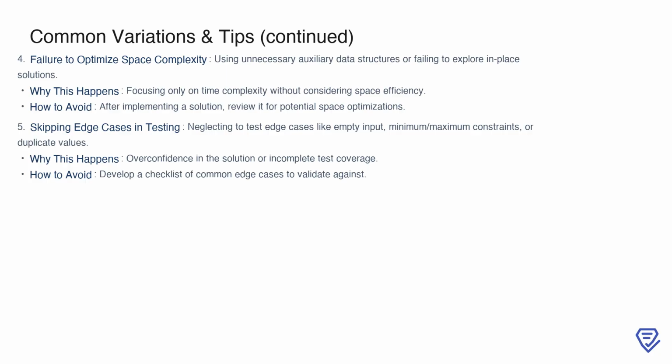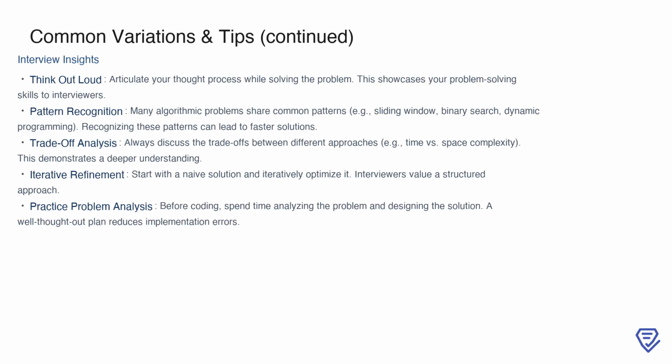Beyond avoiding mistakes, there are strategies you can adopt to excel in interviews. Thinking out loud is a key technique. Articulate your thought process as you solve the problem to demonstrate your reasoning and problem-solving skills to the interviewer. Recognizing patterns is another valuable skill, as many algorithmic problems share common themes like sliding window, binary search, or dynamic programming. Identifying these patterns can help you arrive at solutions more quickly. Additionally, discussing trade-offs between different approaches, such as time versus space complexity, showcases a deeper understanding of the problem.